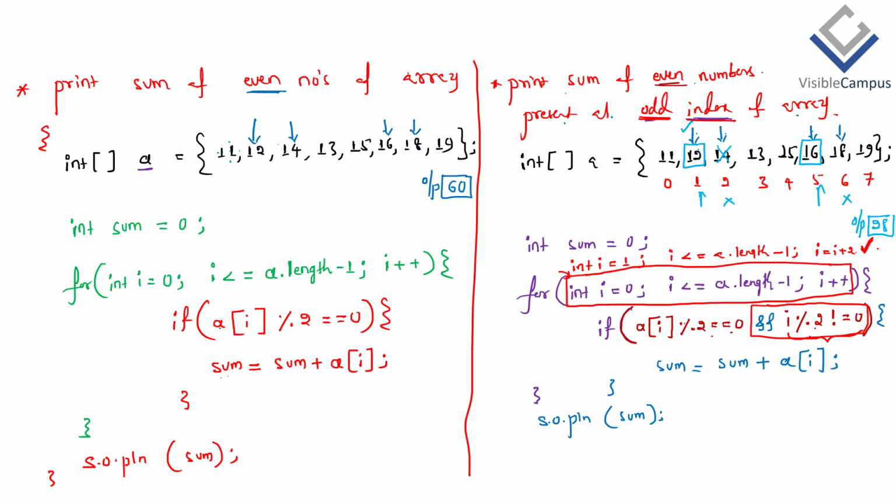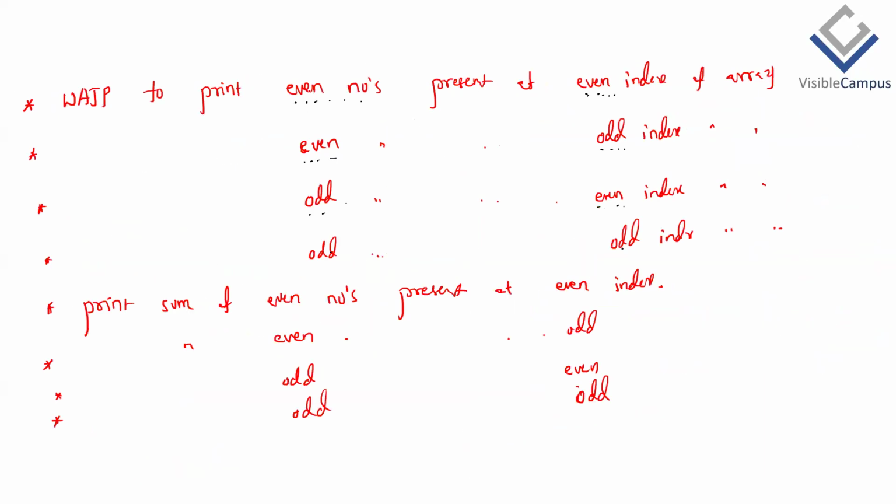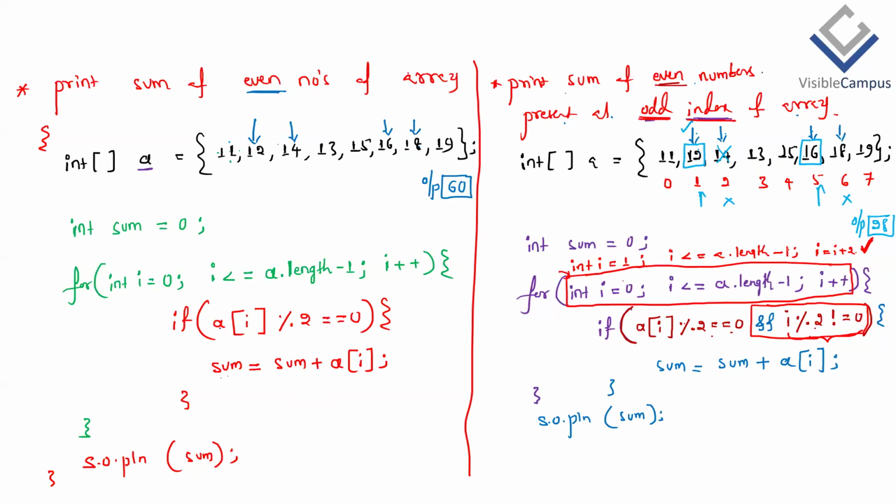Clear, guys? Now all these questions are based on element even or odd, and index even or odd also. Whether you generate the even and odd indexes directly according to the question, or you generate every index and check a condition, it's up to you.